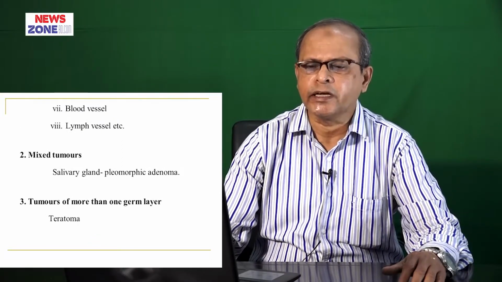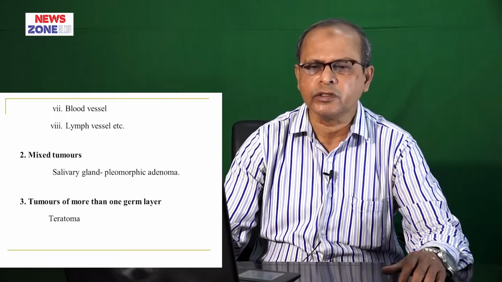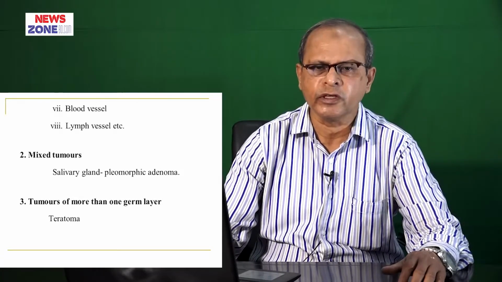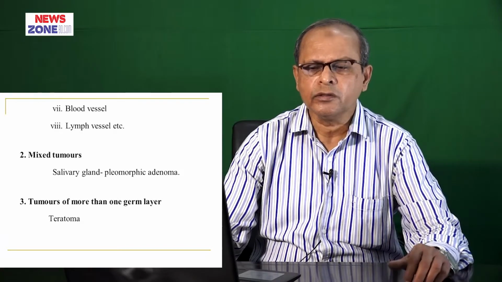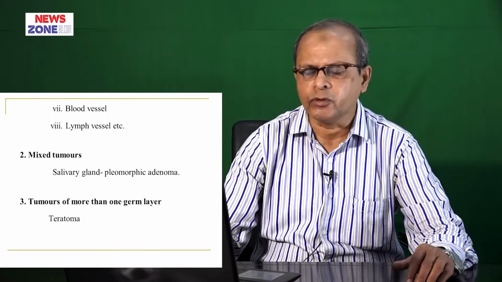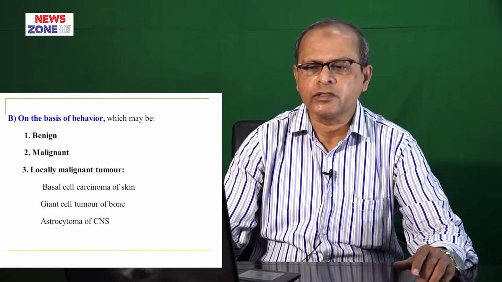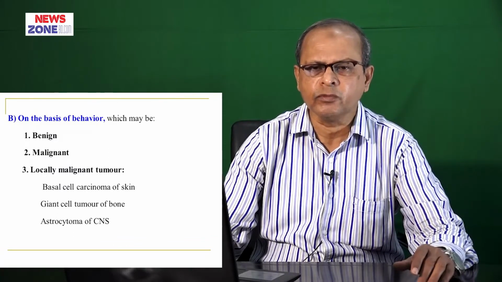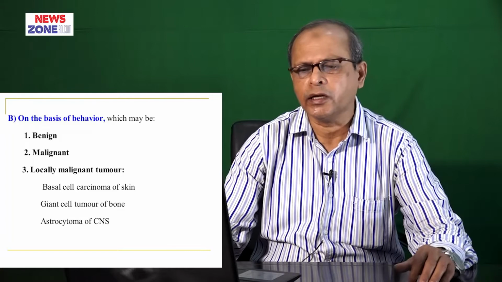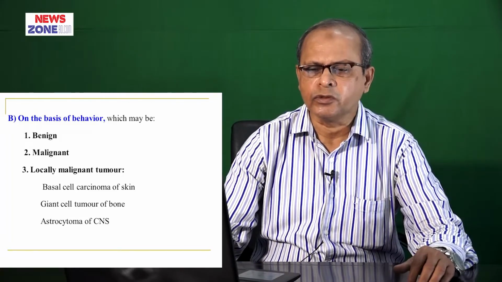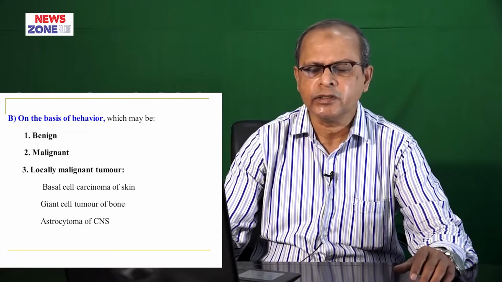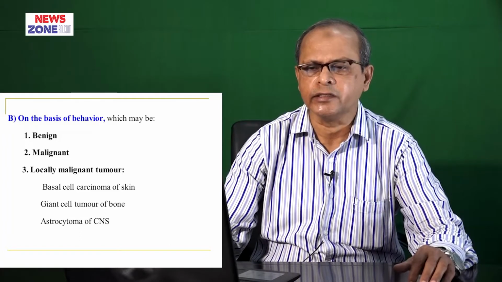Another classification is the mixed tumor, the most common of which is the pleomorphic adenoma, which usually arises in the salivary gland, and tumors arising from more than one germ layer, which are known as teratoma. And tumors are classified on the basis of behavior. We know there are three types: benign, malignant, and locally malignant tumors. Examples of locally malignant tumors are basal cell carcinoma, giant cell tumor of the bone, and astrocytoma in the CNS.